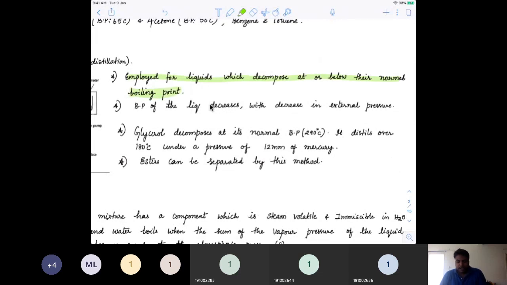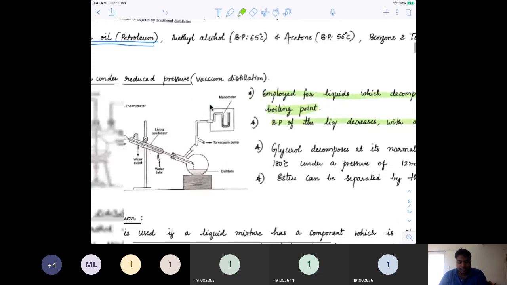We cannot make them boil up to their boiling point, because we will lose the compound itself; it will decompose. The boiling point of a liquid decreases with decrease in external pressure, so we use this principle. We decrease the external pressure so that the boiling point decreases so much that it won't decompose at that temperature. That way we retain the identity of the compound.